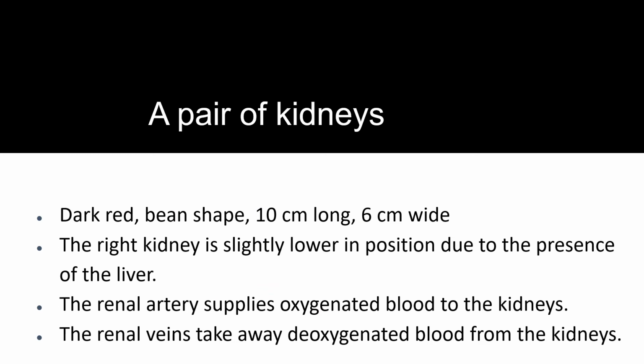And a pair of kidneys. The kidneys are dark red in color and bean shaped, 10 centimeters long and 6 centimeters wide. And I already told you the right kidney is slightly lower in position. Why? Because of the presence of the liver on the right side. The renal artery supplies oxygenated blood to the kidneys, and the renal veins take away deoxygenated blood from the kidneys.